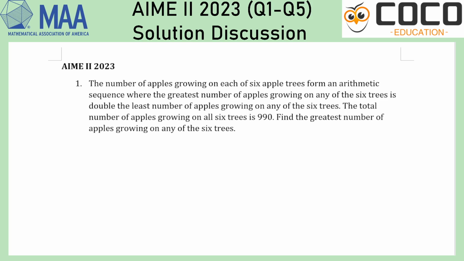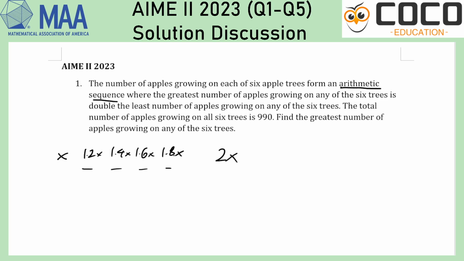The first question talks about an arithmetic sequence. And the greatest number of apples growing on any of the 6 trees is double the least number of apples growing on any of the 6 trees. So it basically goes x, 2x, and then 4 spaces in between. 4 spaces in between means that it's just 1/5, or maybe I can just write it as 1.2, 1.4, 1.6, and 1.8x.